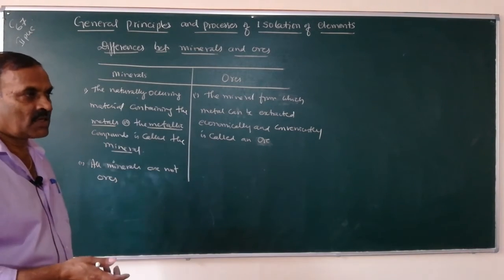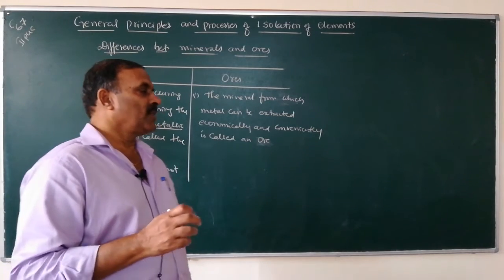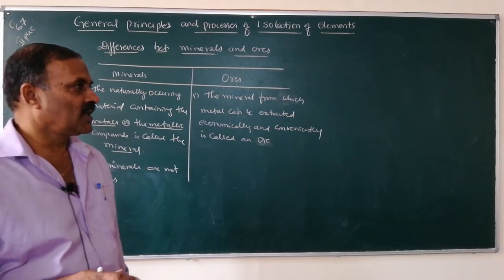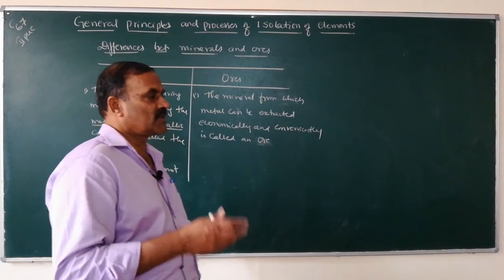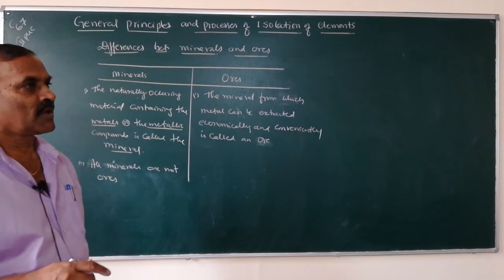This is because a metal can be extracted using 1 or 2 minerals cheaply and economically.